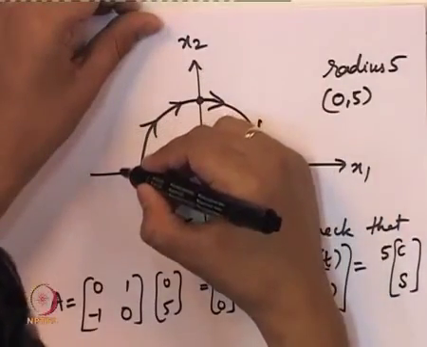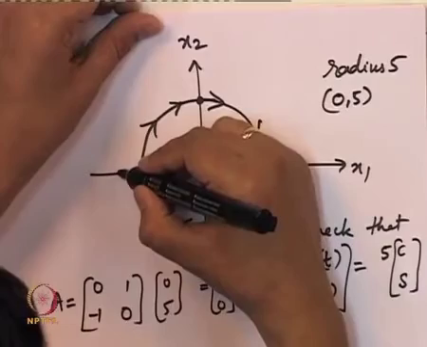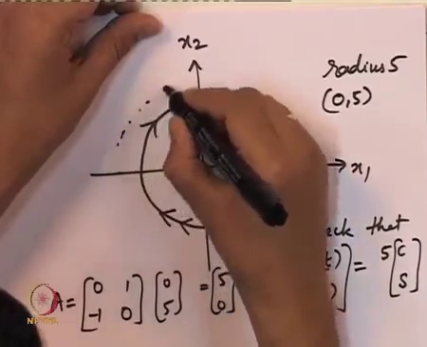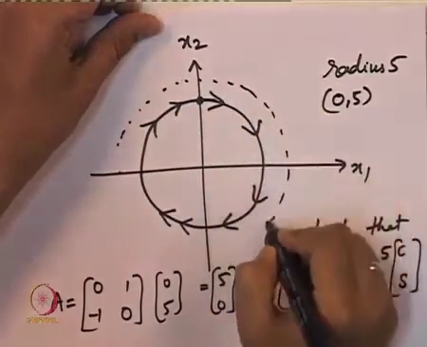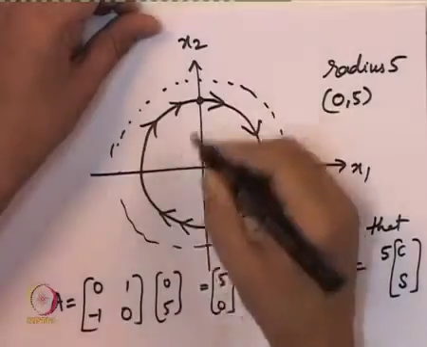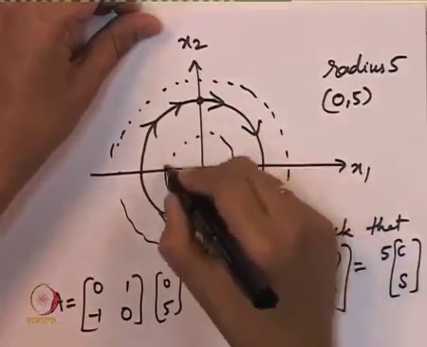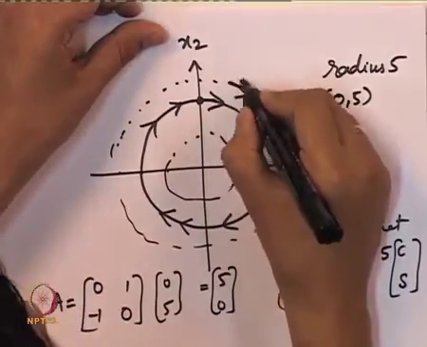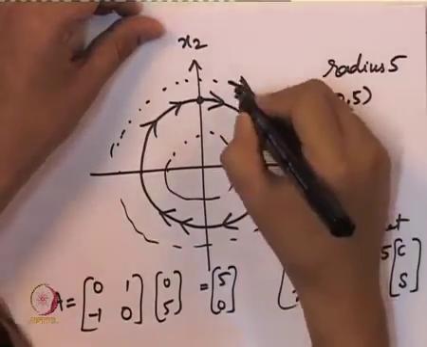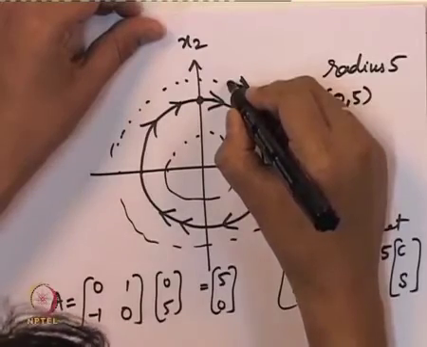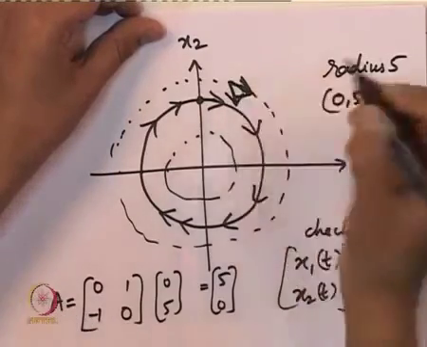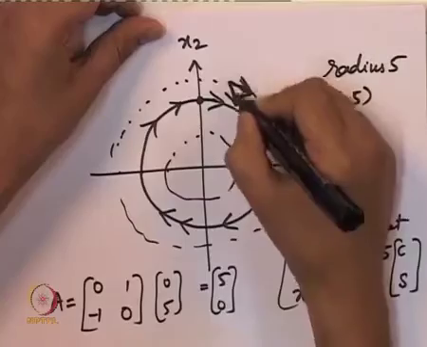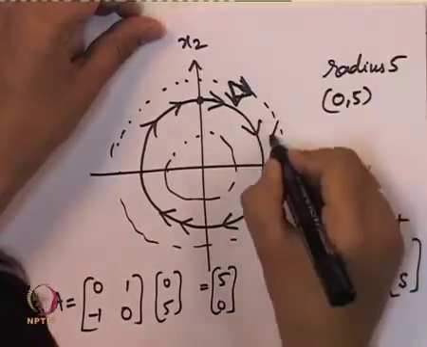Now the focus of this particular topic is to see what happens for radius larger than 5 and for radius smaller than 5. For radius larger than 5, the off-diagonal terms indeed cause some rotation, but the diagonal entries cause a decrease in the radius. That is why it is coming inwards.